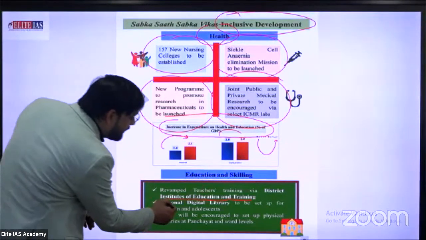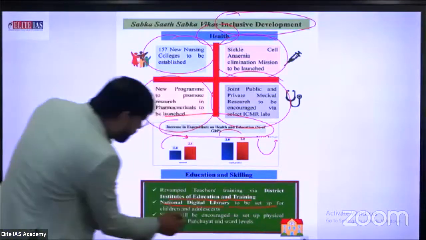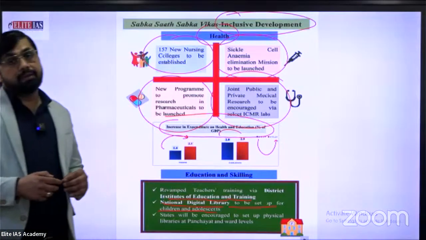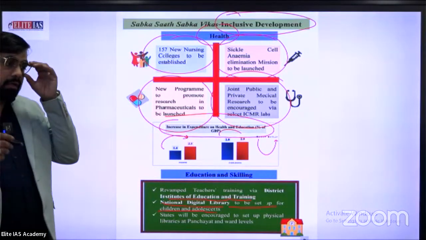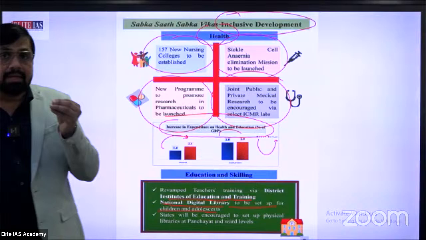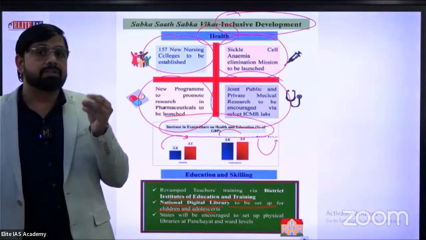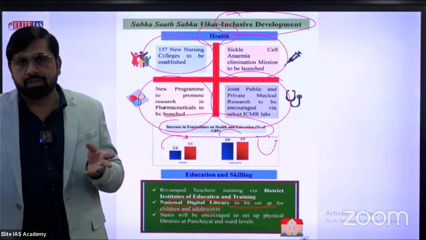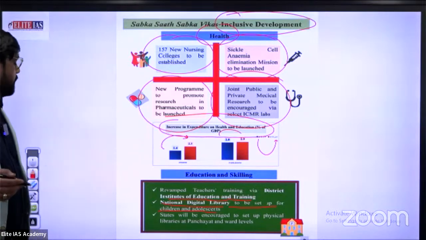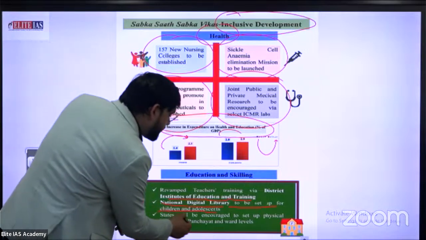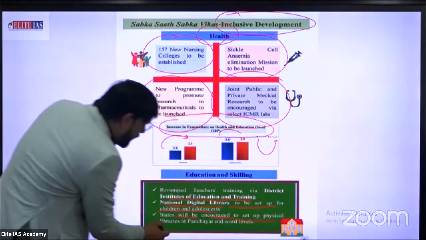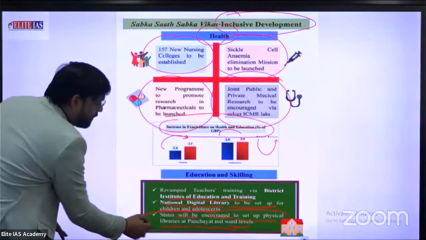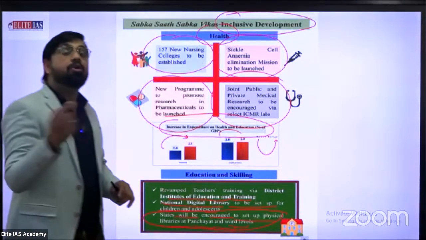Second one, a National Digital Library to be set up for children and adolescents. National Digital Library. This is a great effort which will improve the learning capacity of students, especially teenagers, I think 14, 15, 16 years old students. This is a great effort provided by the government. States will be encouraged to set up physical libraries at panchayat and ward level. What an excellent effort. Library at panchayat level.